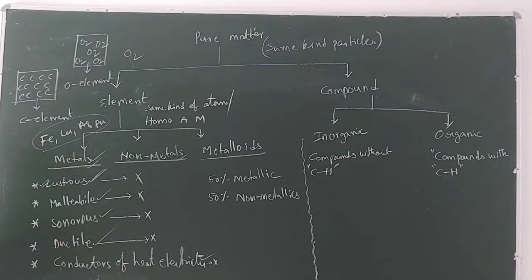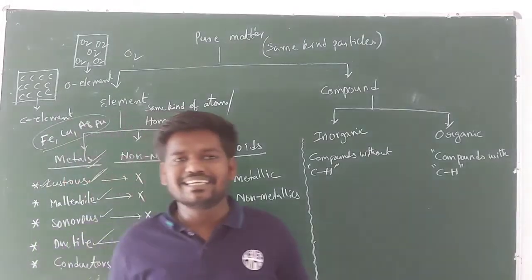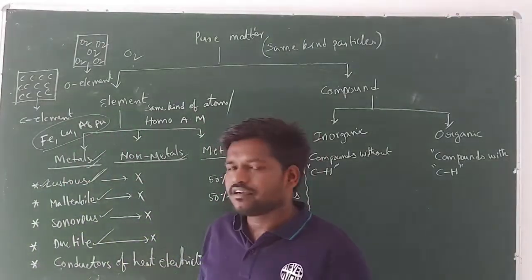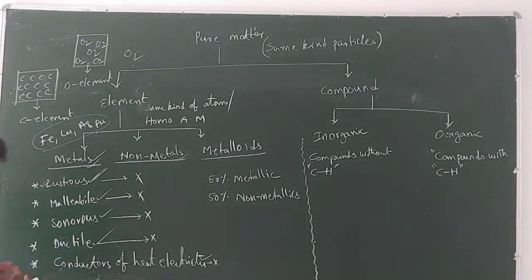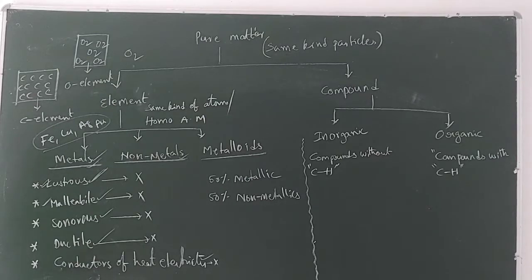And next, malleable. Malleable means making thin sheets by using a particular element. The elements from which we can make thin sheets are known as metals. And sonority means giving a large amount of sound.